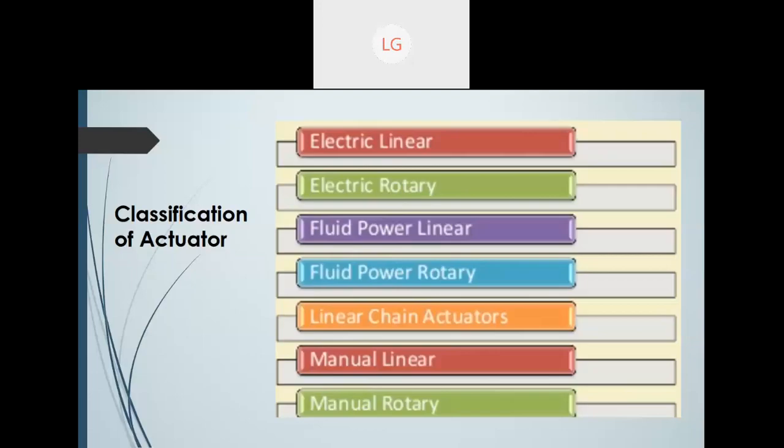The classification is electrical linear, some motors are rotary, some are fluid power linear, some are fluid power rotary motions. There are some chain actuators, some manual linear actuators, some manual rotary actuators. So these things are very, very important.